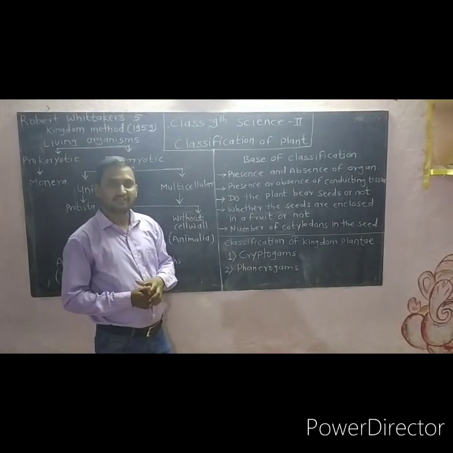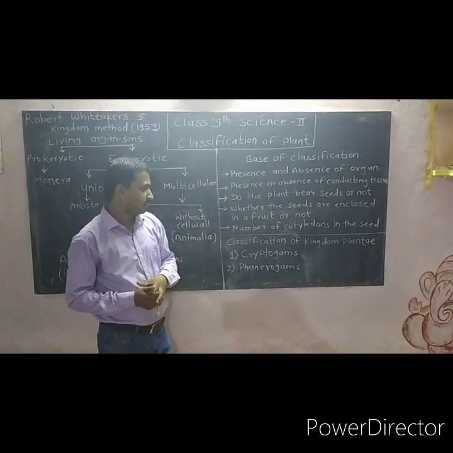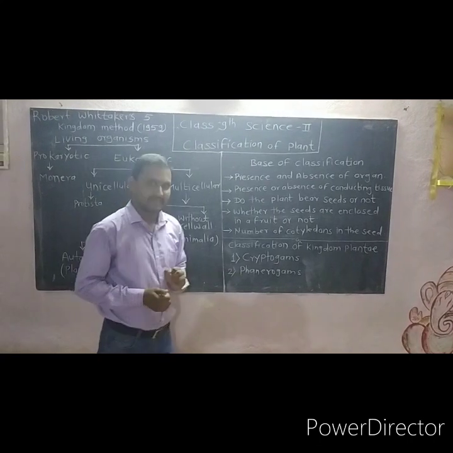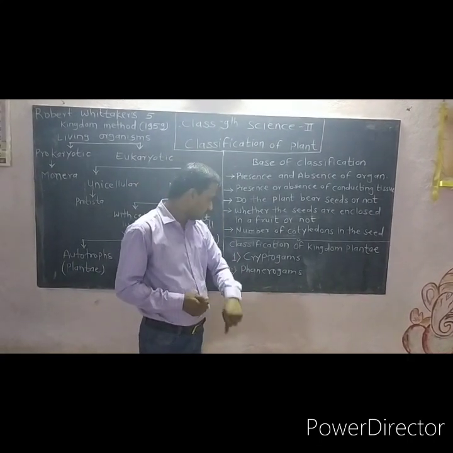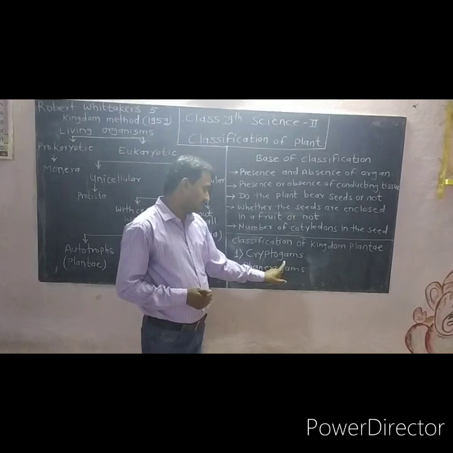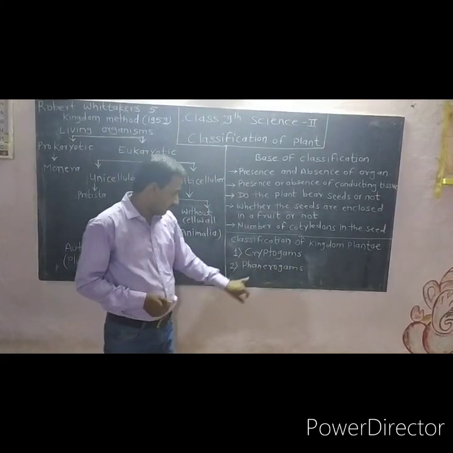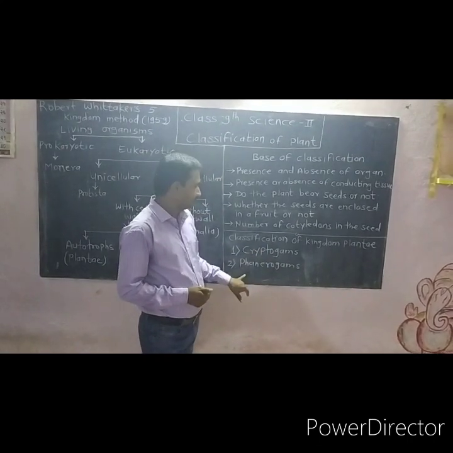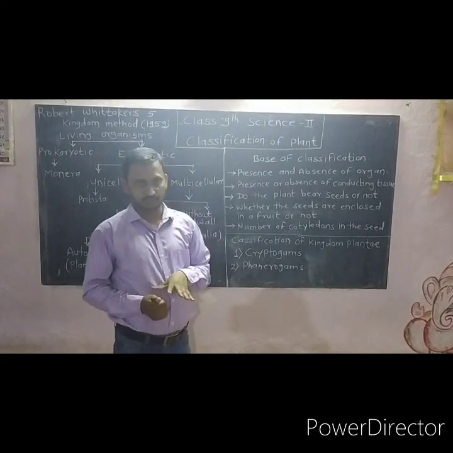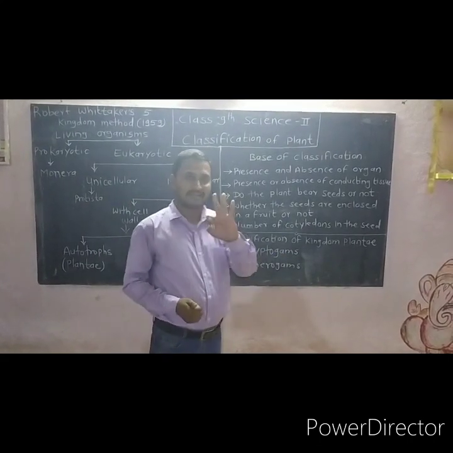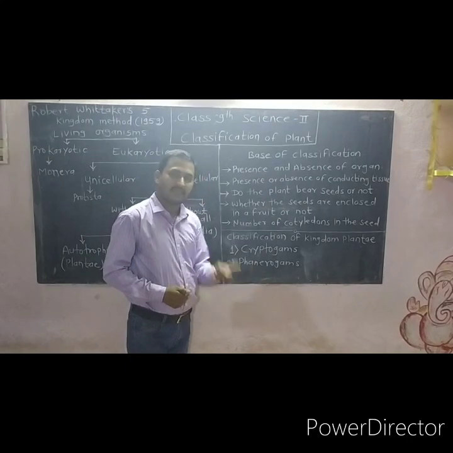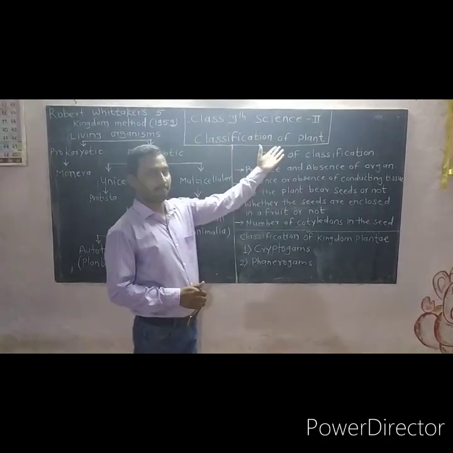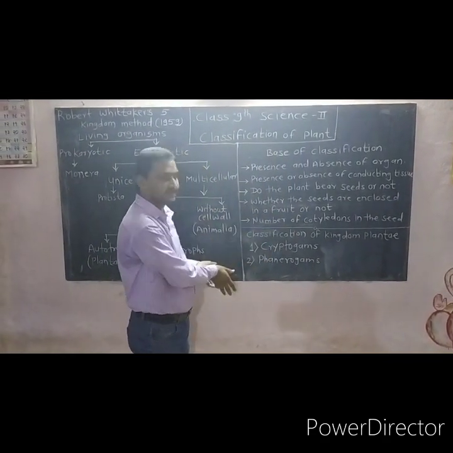And before the classification, we have to study which are the classification groups. Mainly there are two groups. The first group is called cryptogams, and the second group is phanerogams. Cryptogams and phanerogams are the groups of classification. Cryptogams have 3 divisions. Phanerogams have 2 divisions. So in this chapter of classification of plants, we are studying this.